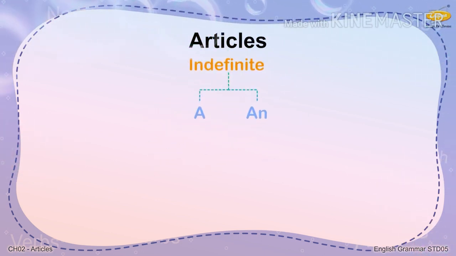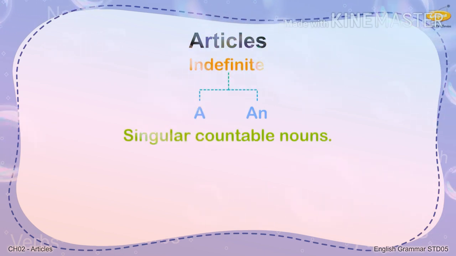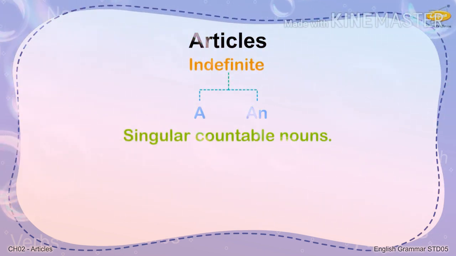The indefinite articles are a and an. They are used before singular countable nouns. This means you would use a or an only if you want to refer to one of something. Let us see some examples.